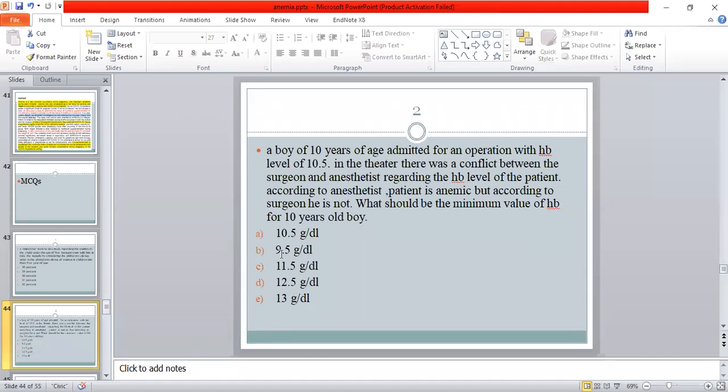C is the right answer, 11.5 gram per deciliter.